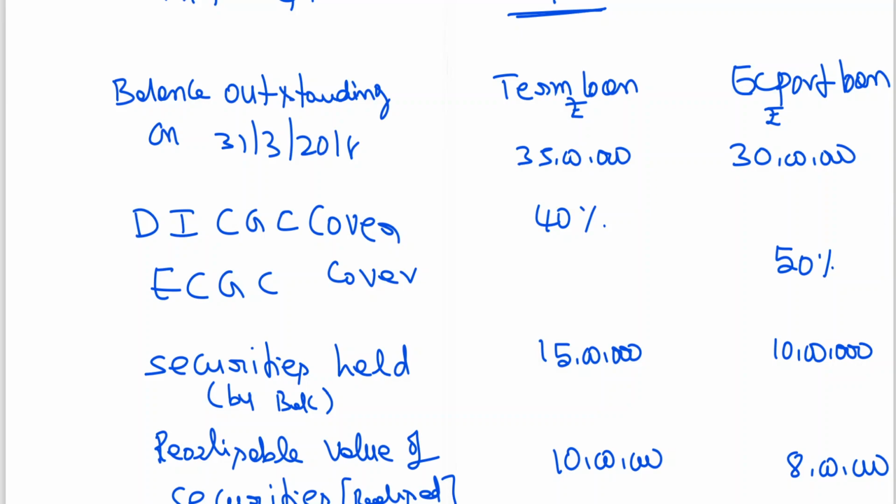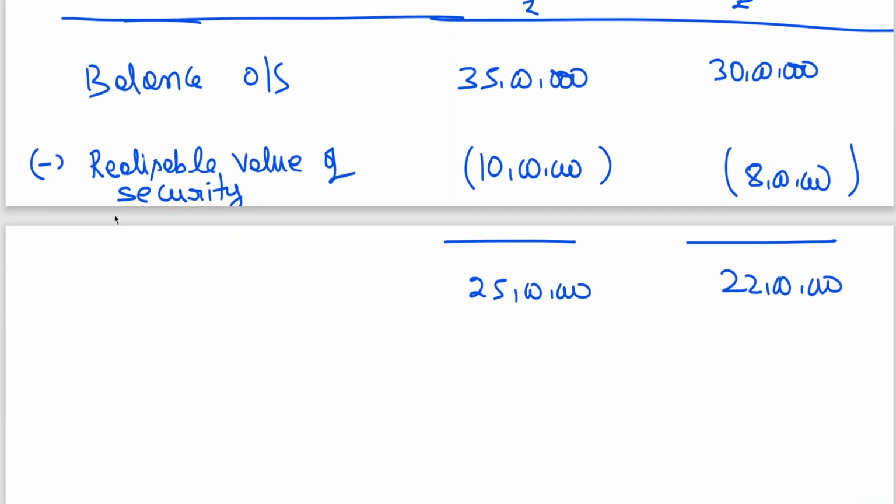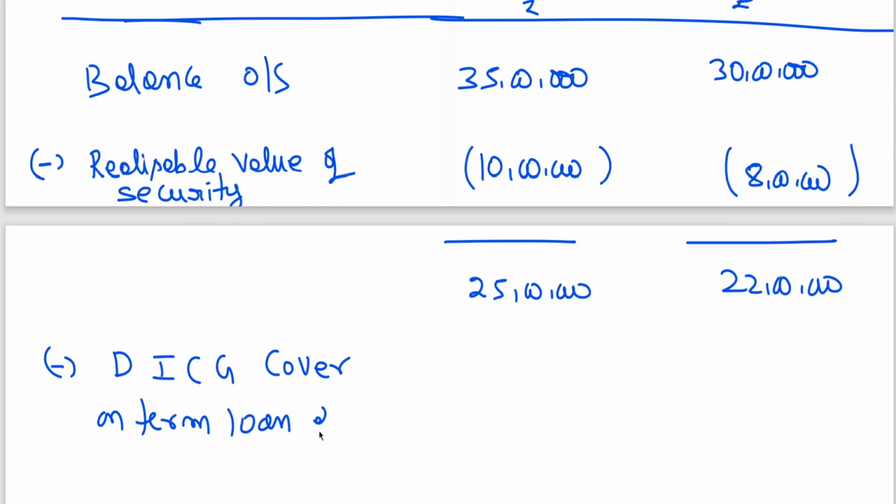That's it. The same is the case for the export loan. So what I am doing now is, 40% is the cover. Here 25 lakhs is the balance due, no? So from this, less DICGC cover on term loan at the rate of 40%.